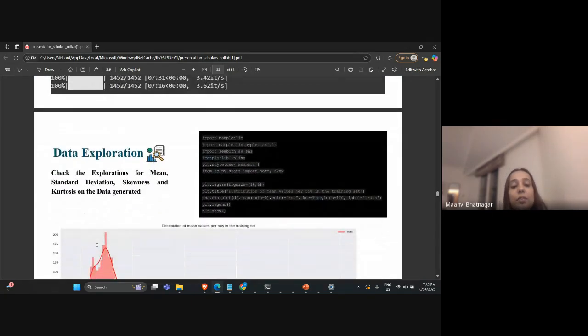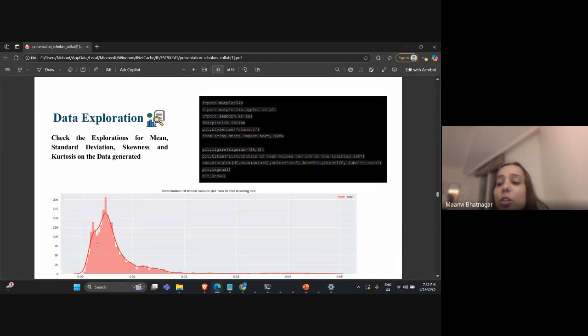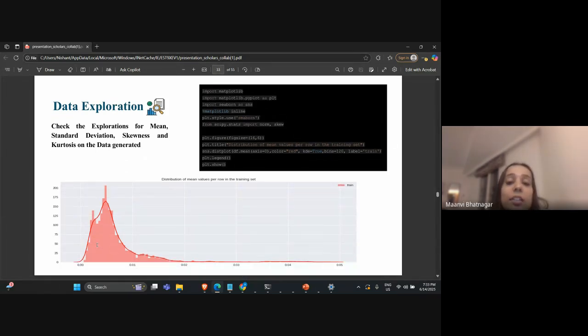The next step that we have used is data exploration. Before the application of any deep learning model, we need to first understand how our data looks. For that we have used various techniques to see how the voltage and current signals are distributed.